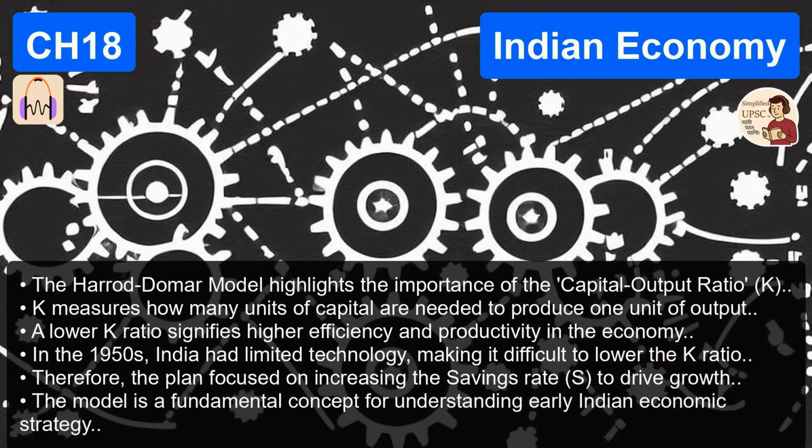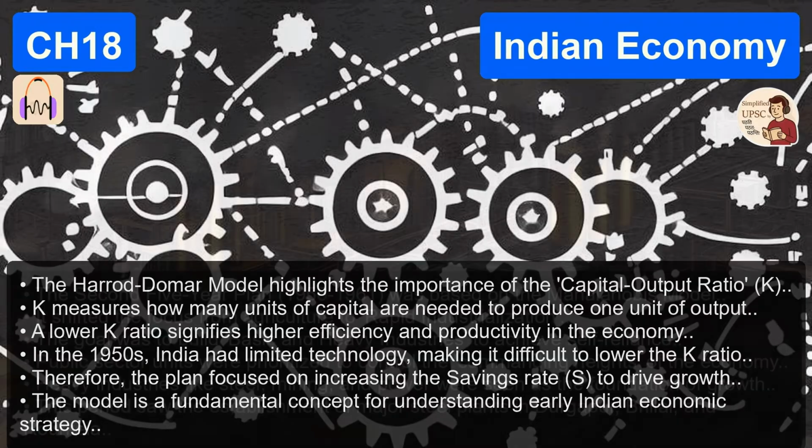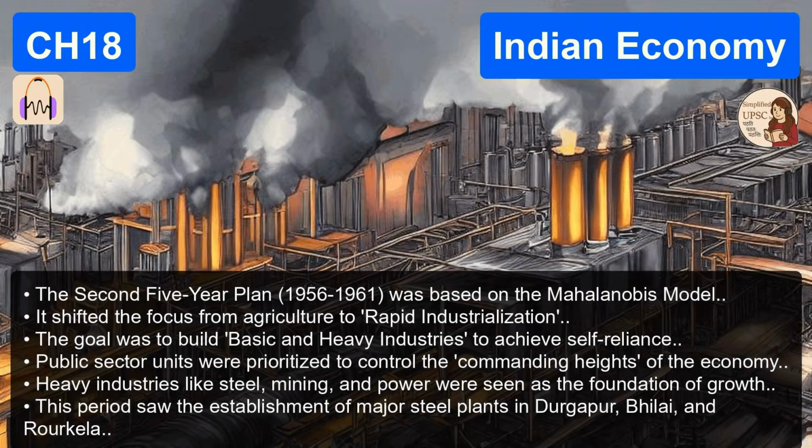What is the core logic of that model? It's actually a very elegant formula when you look closely at Vivek Singh's breakdown. The model basically says that the rate of growth, which we'll call G, depends on 2 variables. Okay, what are they? Savings, which is S, and the capital output ratio, which is K. So the math is G equals S divided by K. Precisely. Growth equals savings divided by the capital output ratio.